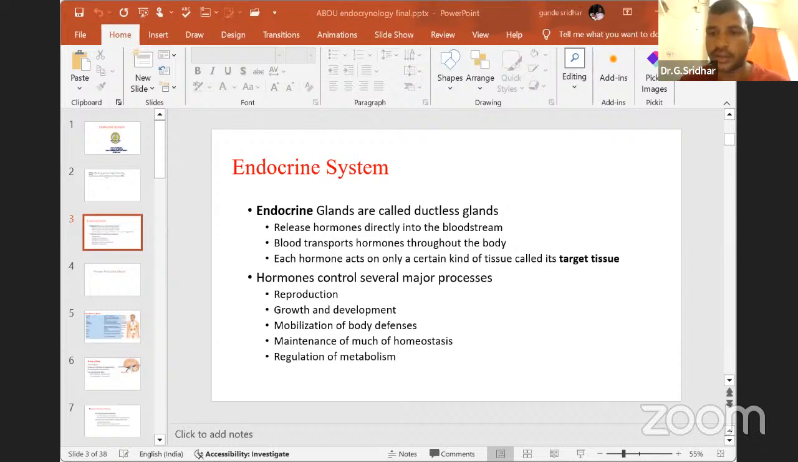Then maintenance of homeostasis and regulation of metabolism. These are the main functions performed by the hormones.